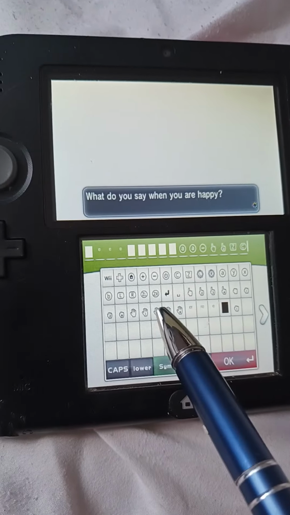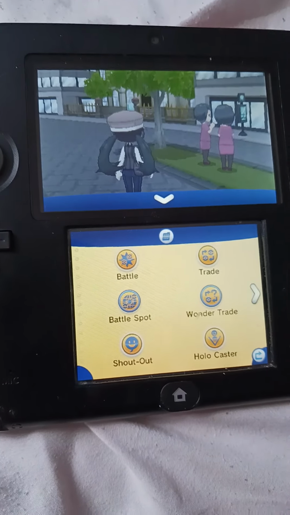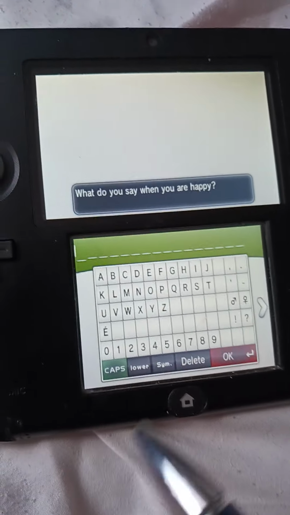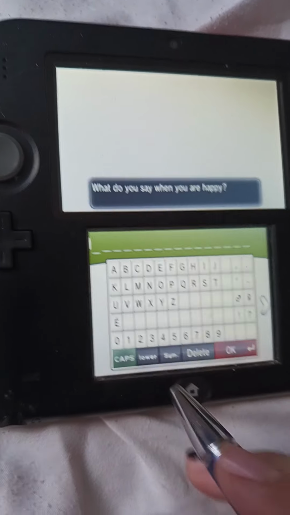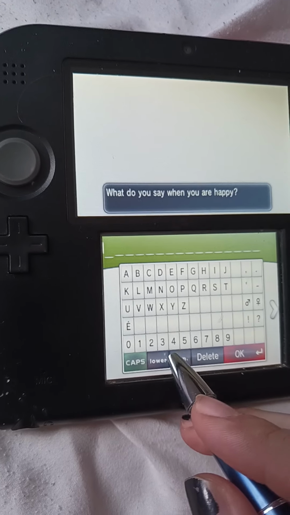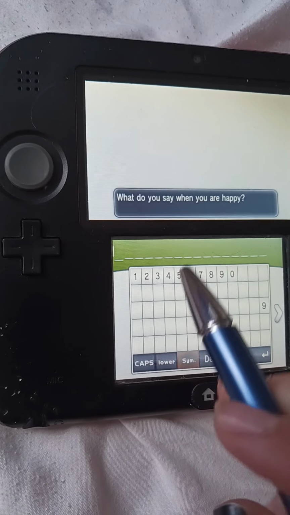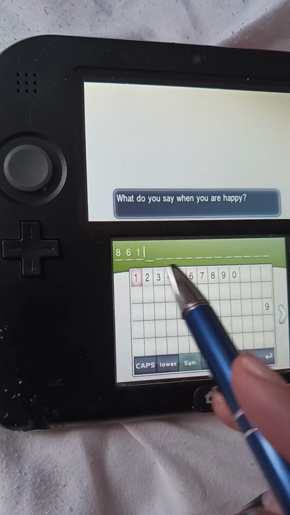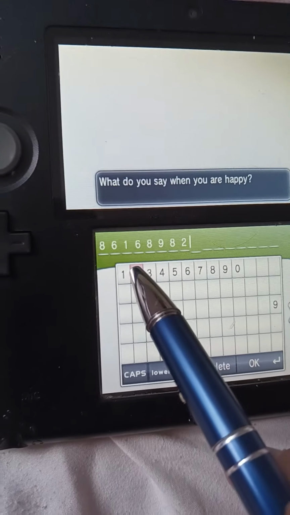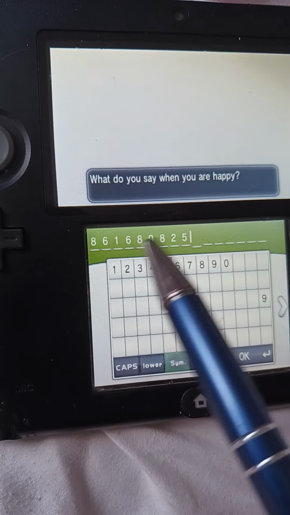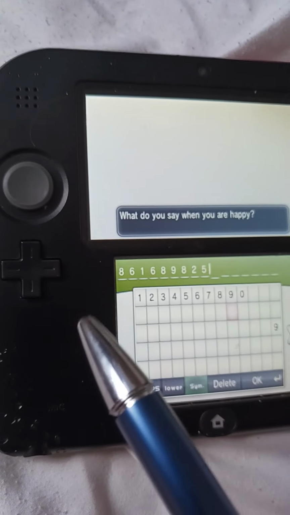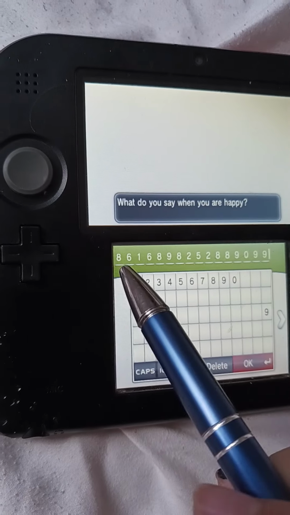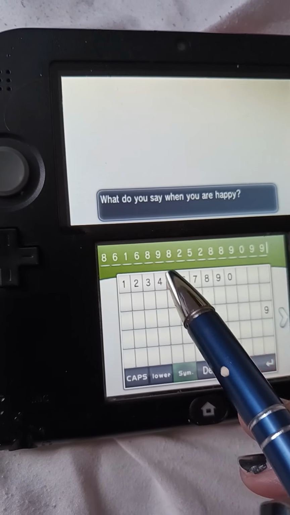I still plan on adding a lot more. But yeah, this is very much a work in progress, meaning it's not done, and I plan on doing a lot more with it. So it's not going to be done for a while yet, but it will be released in the next plugin. I'm going to be adding Japanese symbols and everything. It's going to be the best custom keyboard.